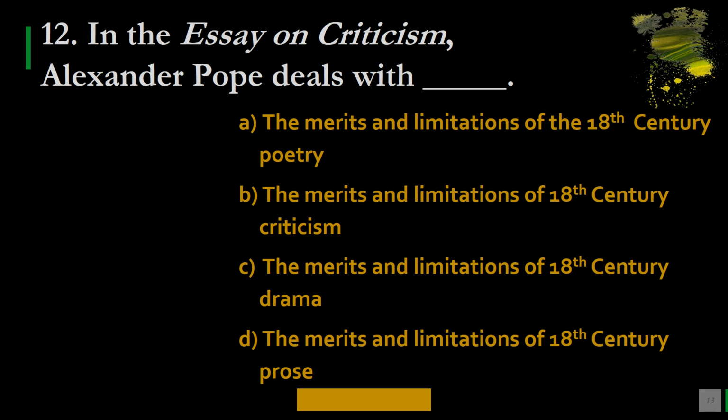In the Essay on Criticism, Alexander Pope deals with A, the merits and limitations of the 18th century poetry; B, the merits and limitations of 18th century criticism; C, the merits and limitations of 18th century drama; and D, the merits and limitations of 18th century prose. What is the correct option? And the correct option is A, the merits and limitations of the 18th century poetry, not criticism, not drama, and not prose.